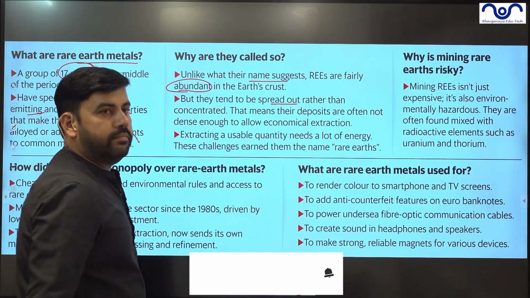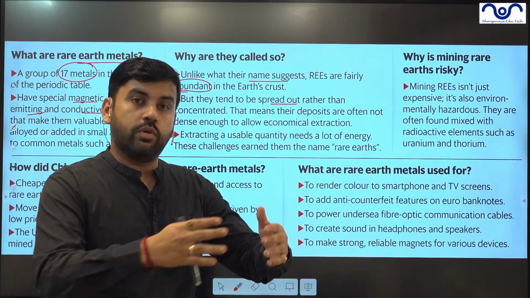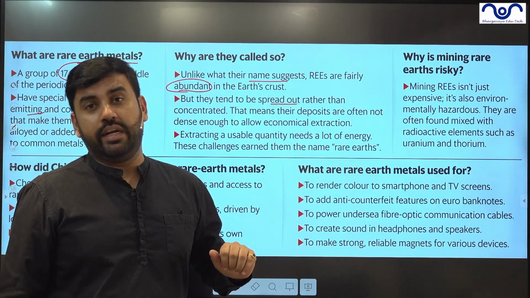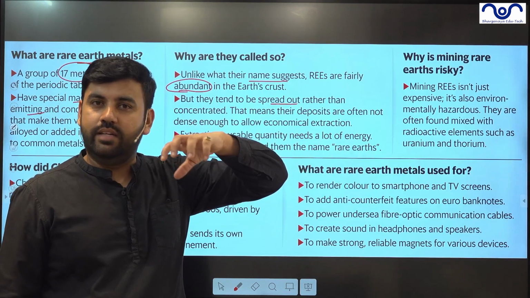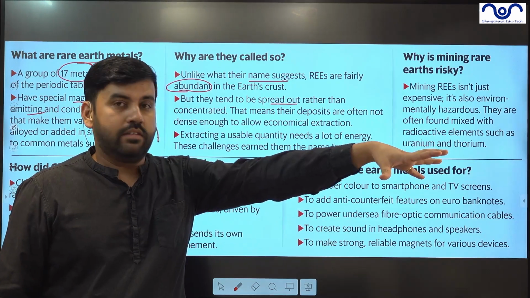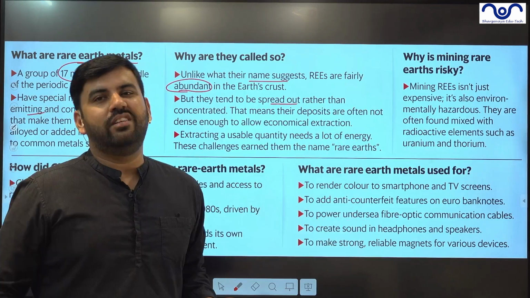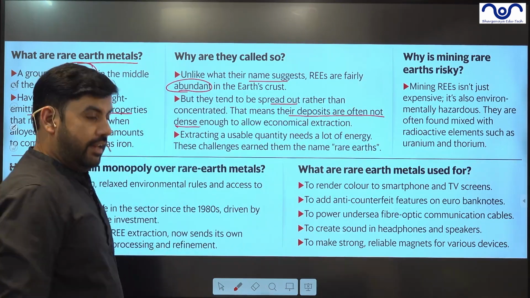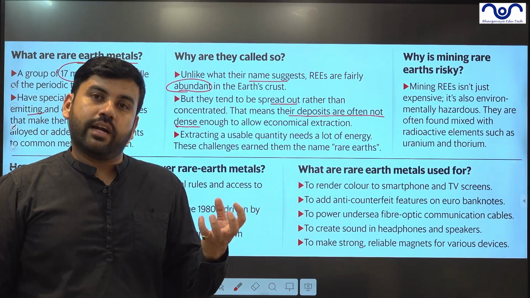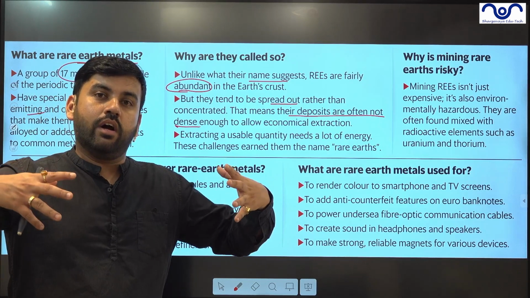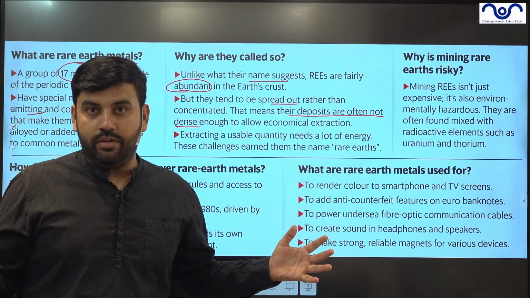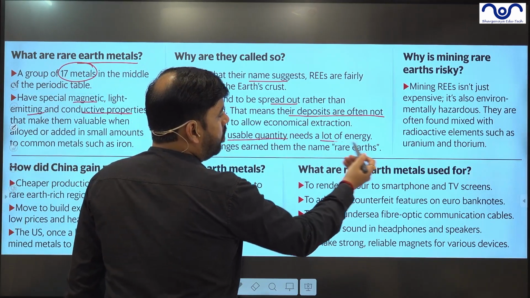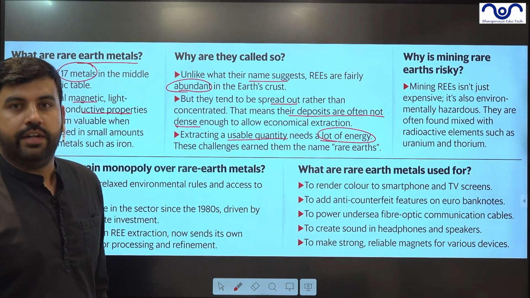It's not like coal reserves, where most of the coal is found in East India. These rare earth metals are very sparsely located. Some in one state, some in another state, and within a state, some parts in the north, east, and so on. They are very sparsely distributed. Third, deposits are not dense. Wherever they are located, they are not dense. So extracting is like extracting a small amount from a very large amount of unwanted material. Secondly, extracting a usable quantity needs a lot of energy, so they are not environmentally friendly.